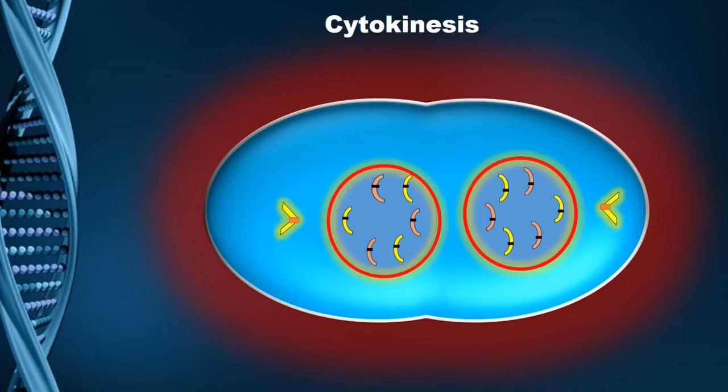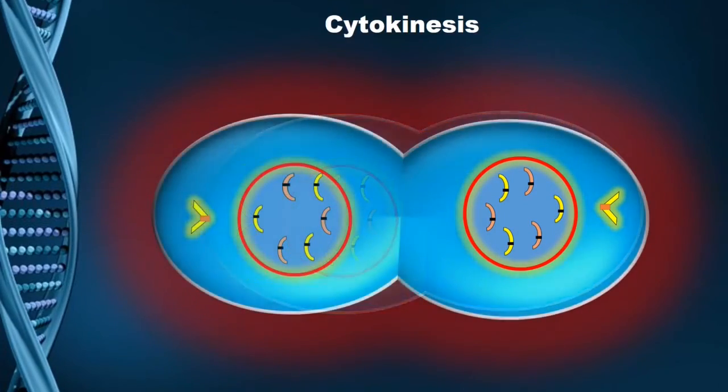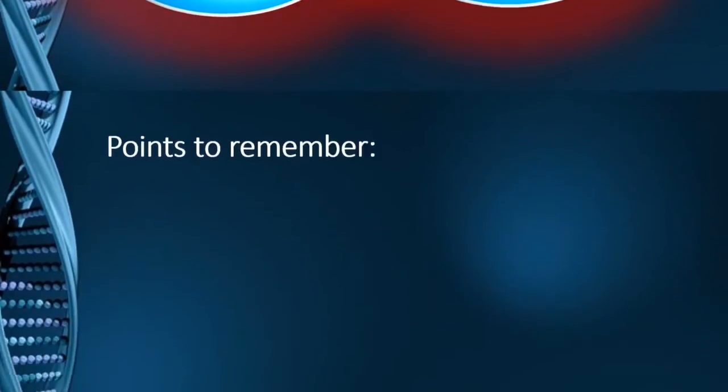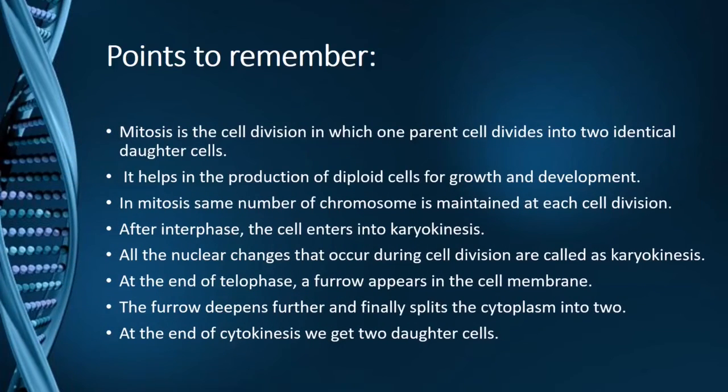As you can see here, there is deepening of the cell membrane. As this deepening proceeds further, the cytoplasm is going to divide into two, thus forming my two separate daughter cells. Each cell now has the chromatin fibers, the nucleus and other cell organelles. So these were the two phases of mitosis that we just studied: karyokinesis, which itself has four phases, and cytokinesis, that is the division of cytoplasm.